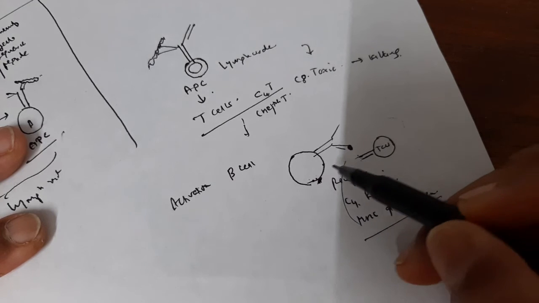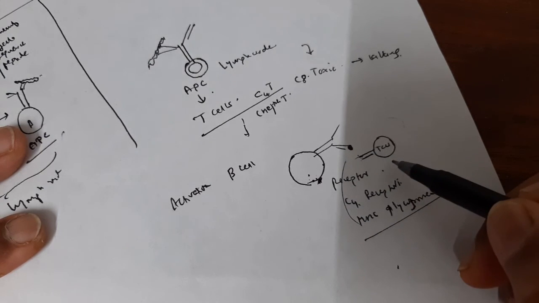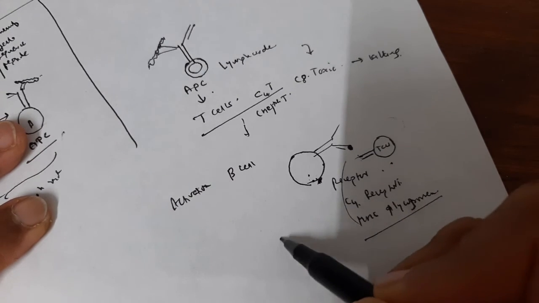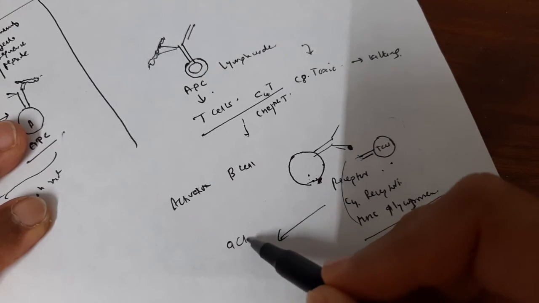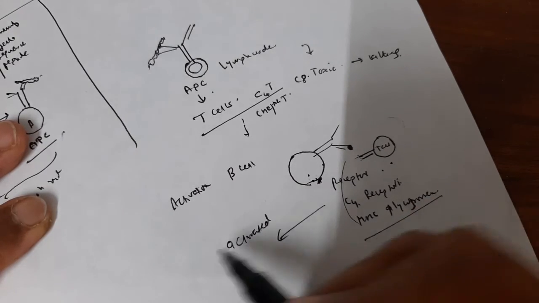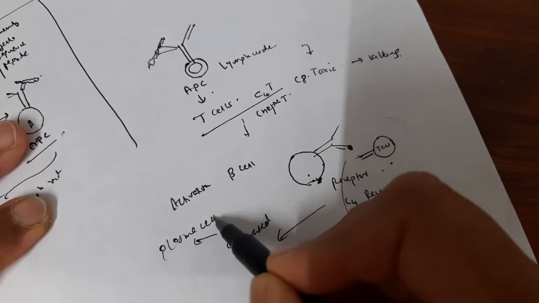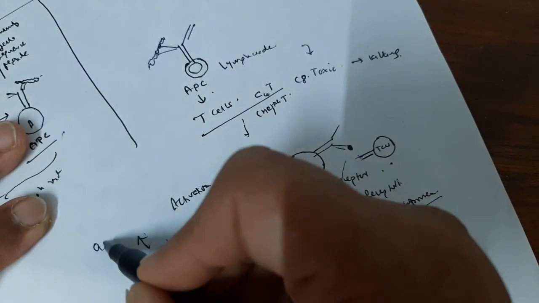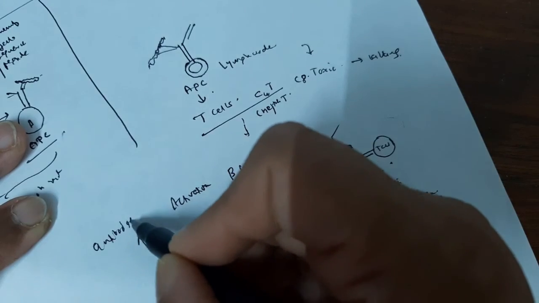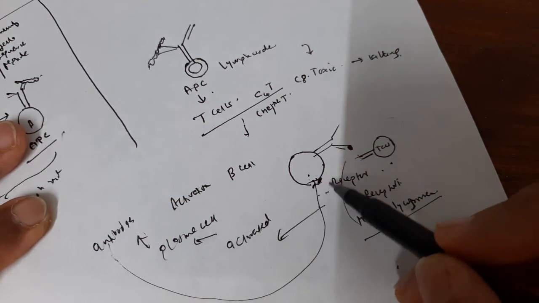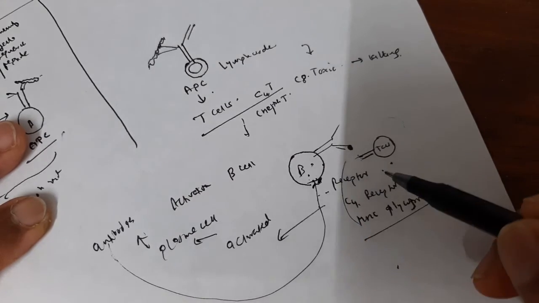So this B cell, antigen presenting cell, with the help of the T helper cell, what is the final result? B cells get activated and produce the plasma cell. Plasma cells secrete the antibodies, and these antibodies are in response to the antigen which is present on the B cell.